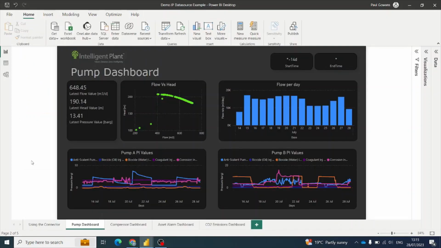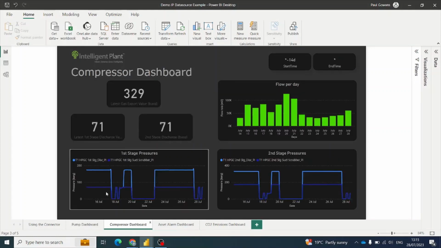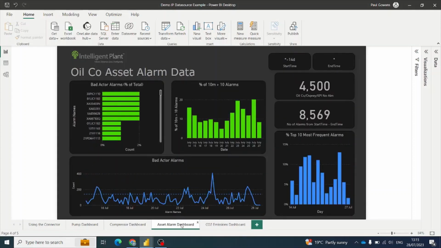And just before I finish, I just want to show you a few dashboards that we've created internally, just to give you an idea of what you could utilize this data for. So we've got some pump dashboards here, looking at all our process data. Got one just for compressors as well. And then I've got an alarm dashboard here, which is utilizing the alarm and event capabilities, looking at the KPIs and the meta tags that we have available through the GitHub page and utilizing them within Power BI.